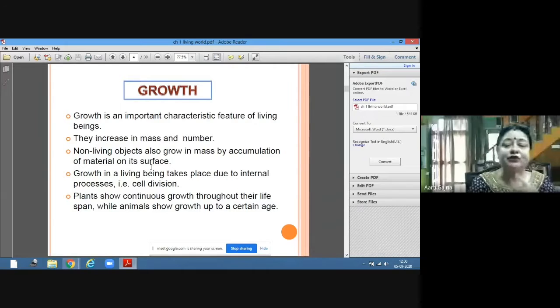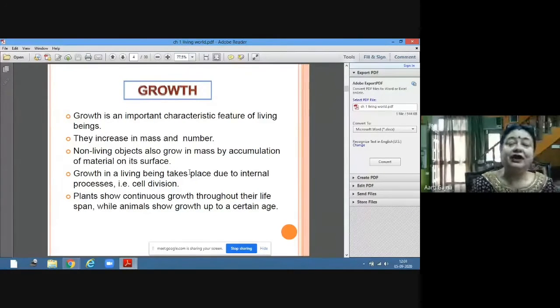Non-living objects also grow in mass, but we cannot say that only living things can grow. Suppose there is a rock and there is accumulation of soil on it. So the mass of that rock will keep on increasing. But that increase in the weight or the mass of the rock is from external. Whereas in case of living beings, the growth that takes place is an internal process.